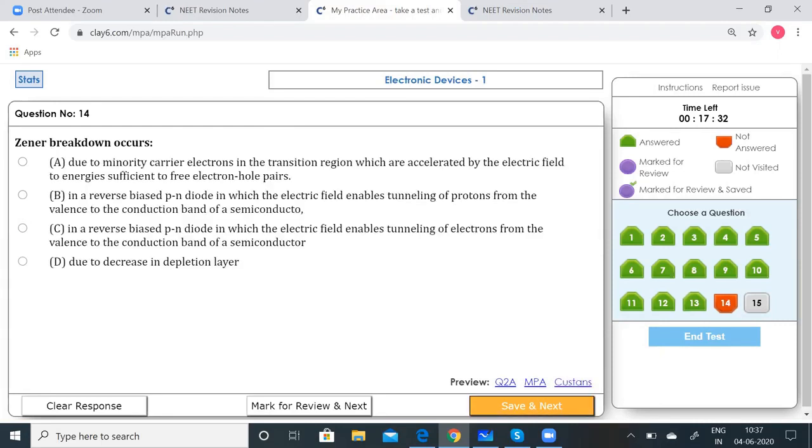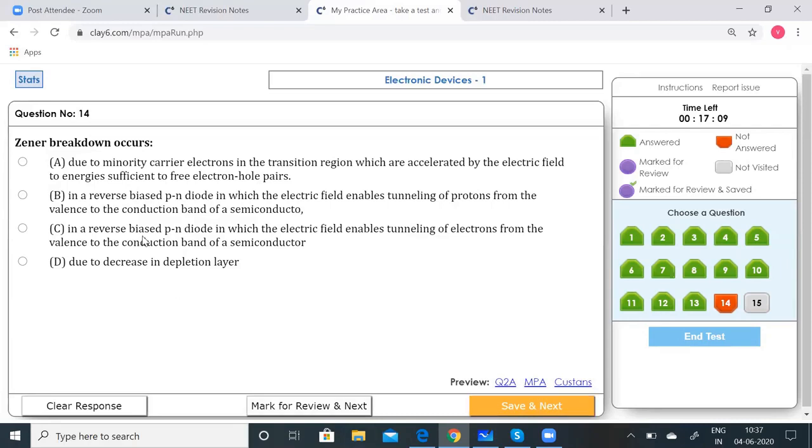14th one. I was insisting on the Zener breakdown, a very important concept we have to learn. Zener breakdown occurs due to minority carrier electrons in the transition region, which are accelerated by the electric field to energies sufficient to free electron-hole pairs.